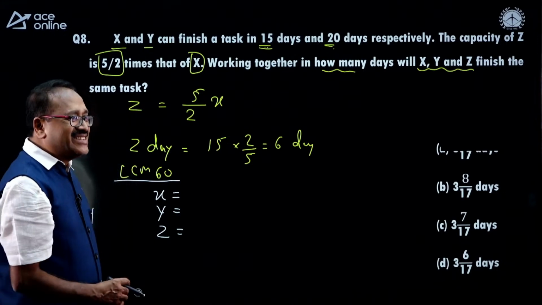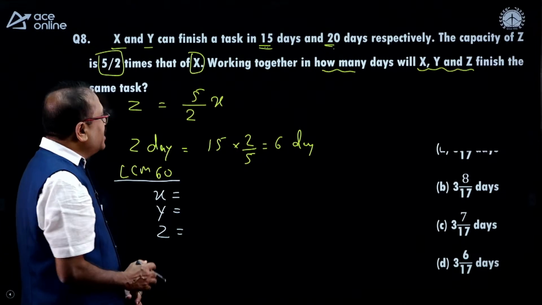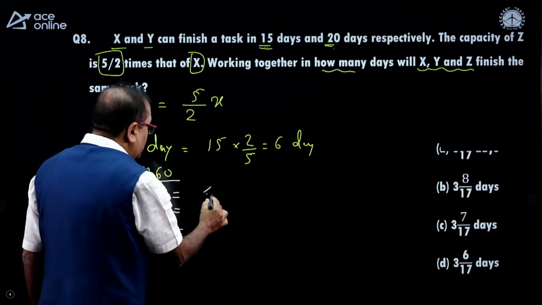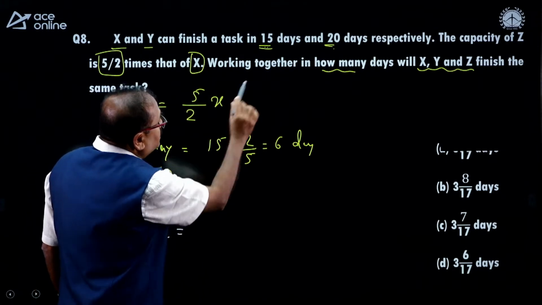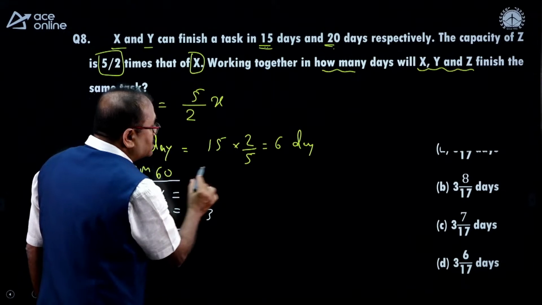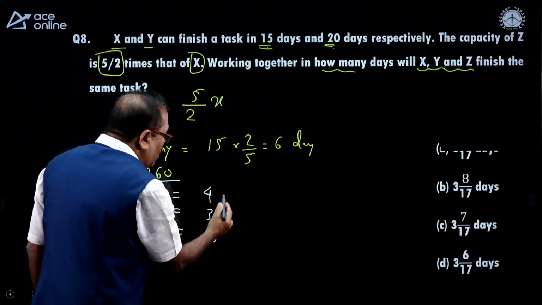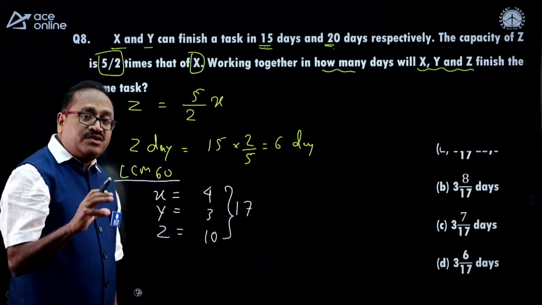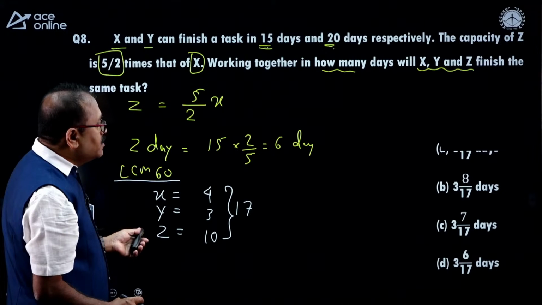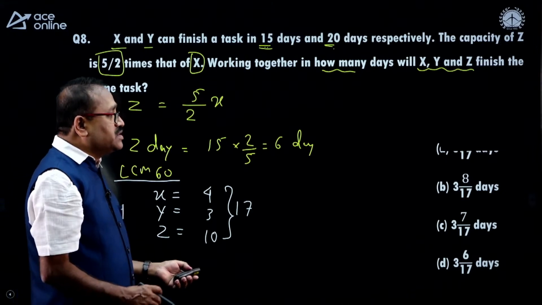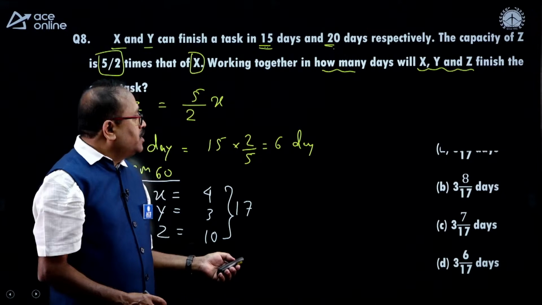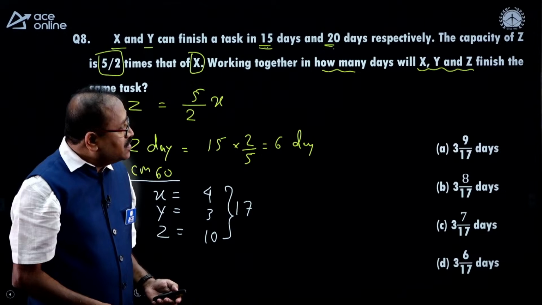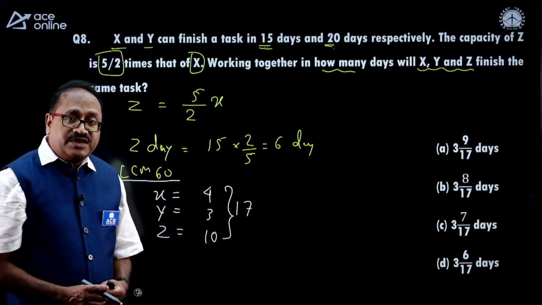Okay, so let's answer the question. Pawan has already answered it. So for X, 60 divided by 15 is 4, 60 divided by 20 is 3, and 60 divided by 6 is 10. How many units per day? 17 units per day. How many units are there to complete? Let me check Pawan's answer first, whether he is right or not. Option A, you are right, my friend, and option A was 3 9 by 17.